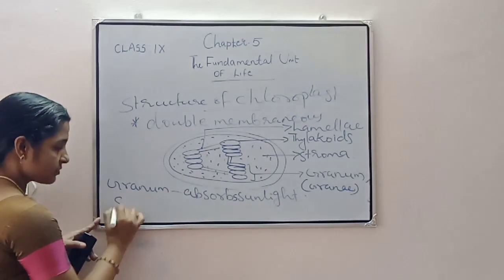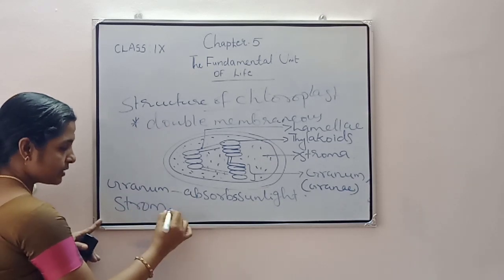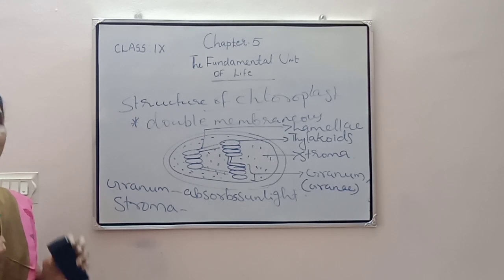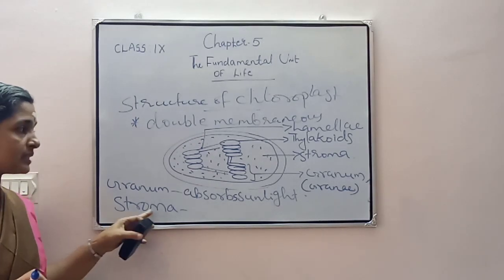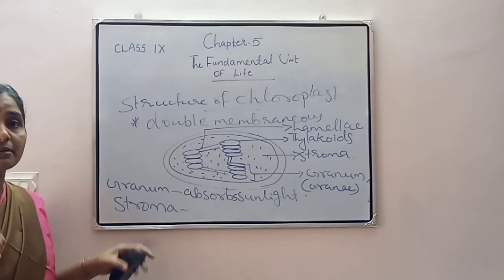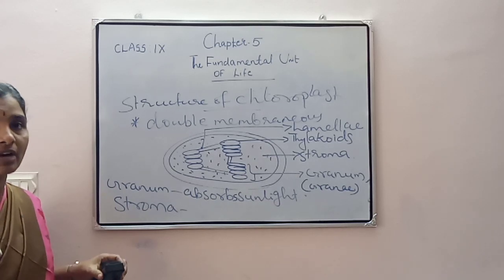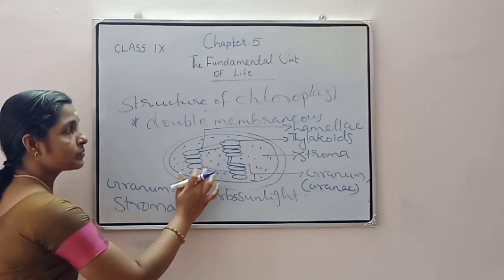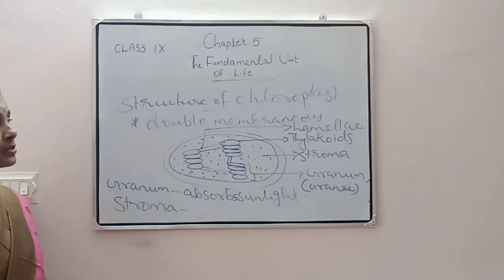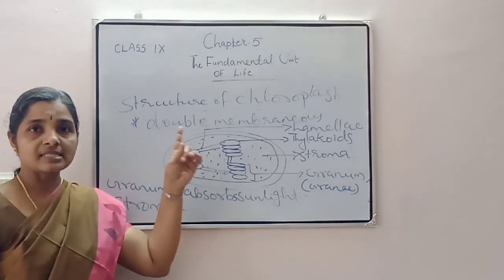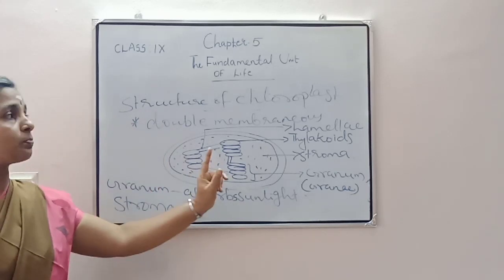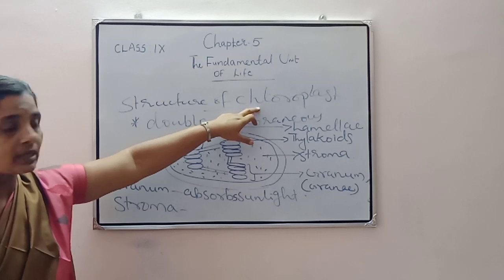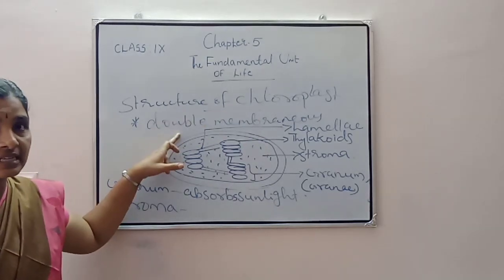And what is the function of the stroma region, that fluid material? In the stroma region, the food material is prepared with the help of carbon dioxide and water. So once again, the chloroplast is a type of chromoplast which is green in color because of the presence of chlorophyll, and it is a double membranous structure.